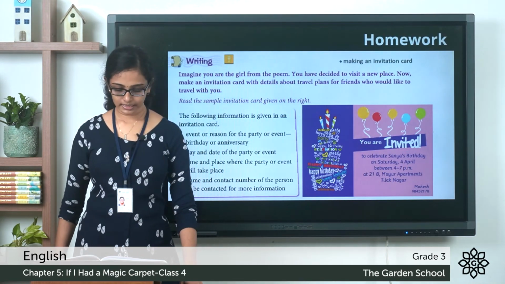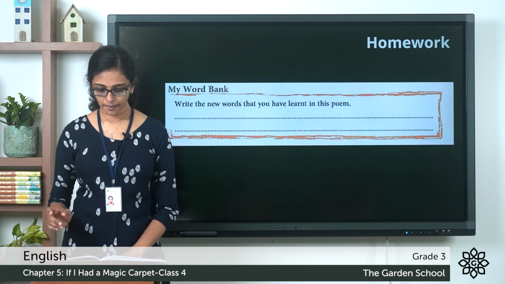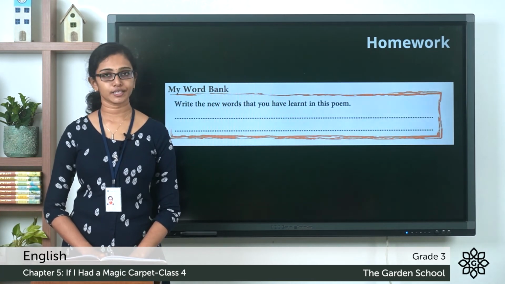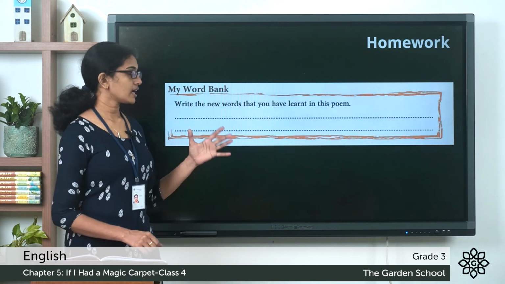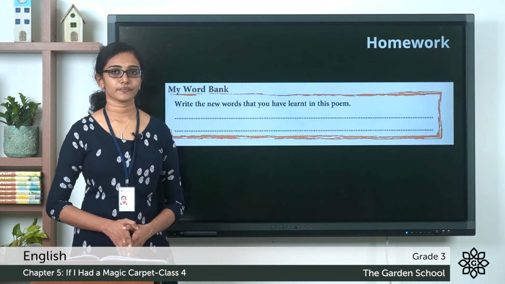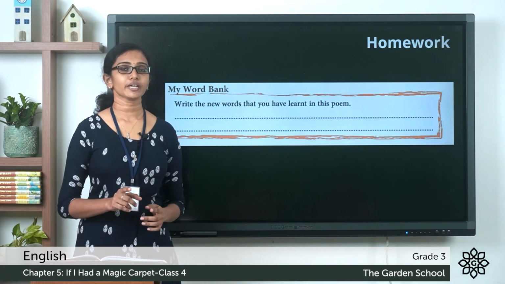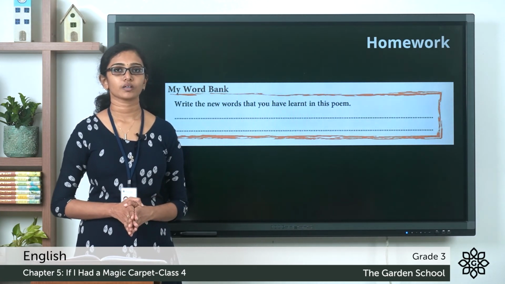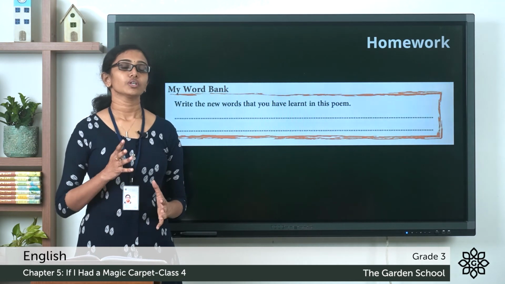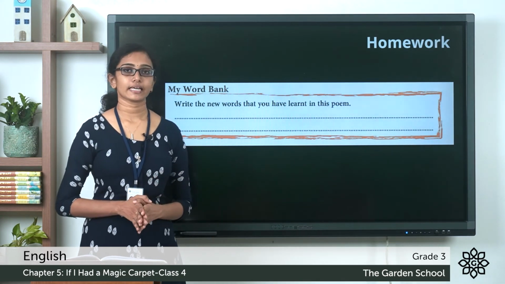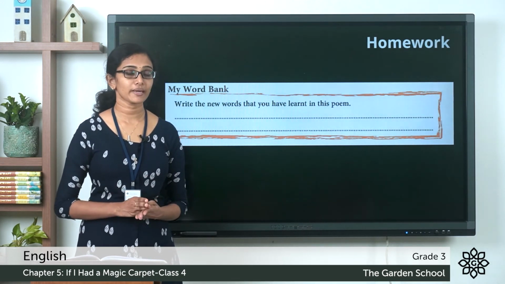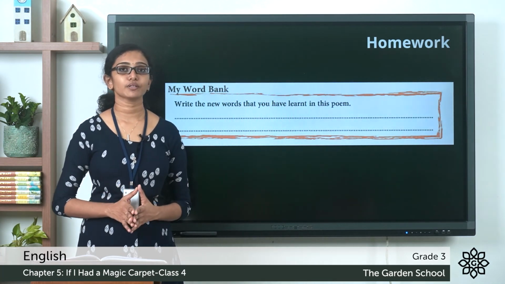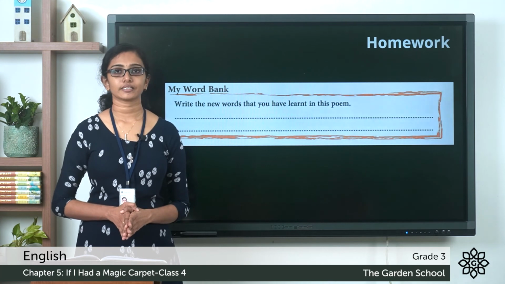There is one more exercise in this chapter. It's My Word Bank. Write the new words that you have learned in this poem. So you have learned a few new words in this poem. So whenever you learn a new word, make sure you note that new word in your notebook and its meaning. And you have to learn how to use that word in a sentence. You have to be thorough with the meaning, the spelling, the pronunciation, and you should also be able to use that word in a sentence.